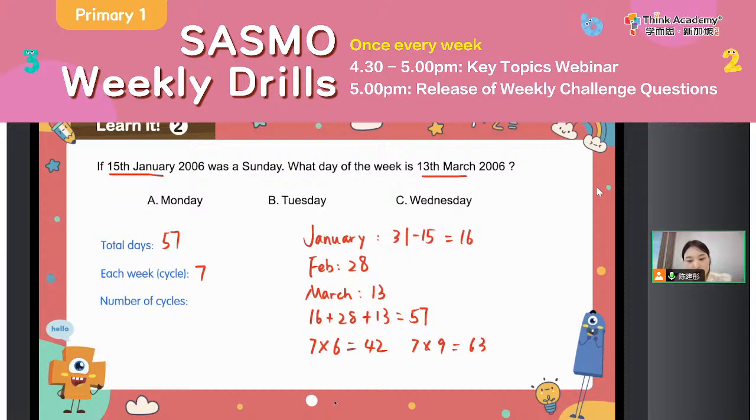Yeah, that would be too many. So probably after we try it, we will see. 7 times 8 equals 56. But you see, there are 8 whole weeks that have passed. But is it enough? No, so we can see that there is still 1 more day that has passed, right? So after 8 whole cycles, 8 whole weeks, it will still be another Sunday. And then another 1 day has passed. What day will it be? Yeah, it will be Monday, right?